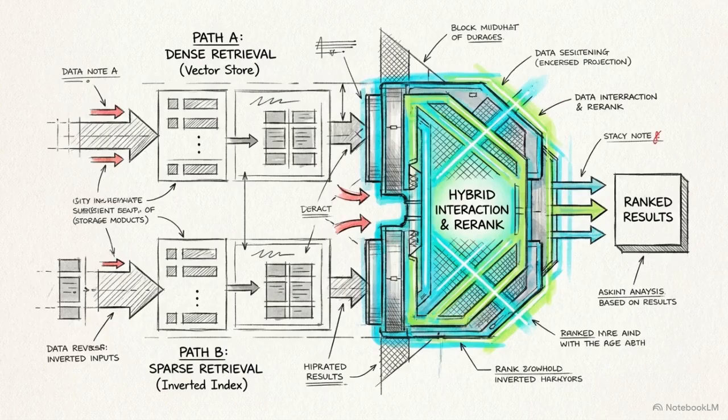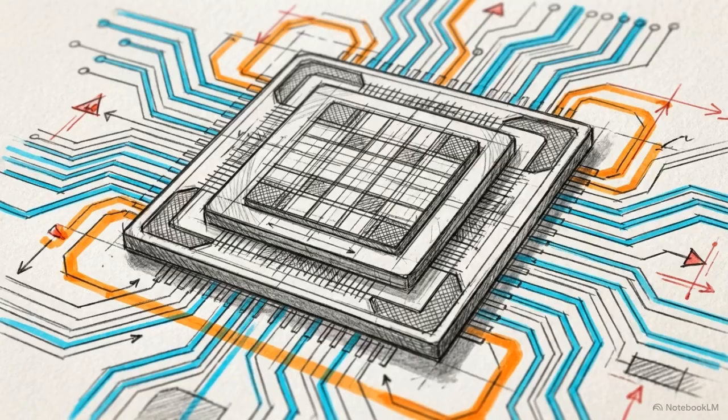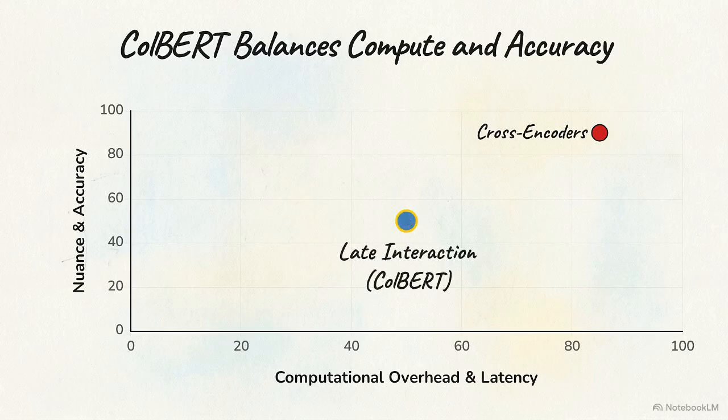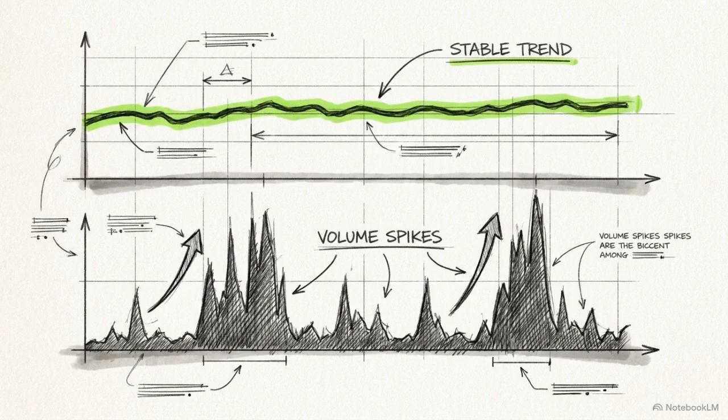To solve this, engineers use a second architecture designed explicitly as a structural compromise, multivector or late interaction models. ColBERT is the leading example of this late interaction approach. ColBERT returns to encoding the query and chunks separately to save compute at runtime, but instead of relying on a single vector distance, it performs fine-grained mathematical interactions between multiple vectors after the initial encoding. This places late interaction models right in the center of the graph. They balance high performance with lower compute costs, making them highly effective for production systems.